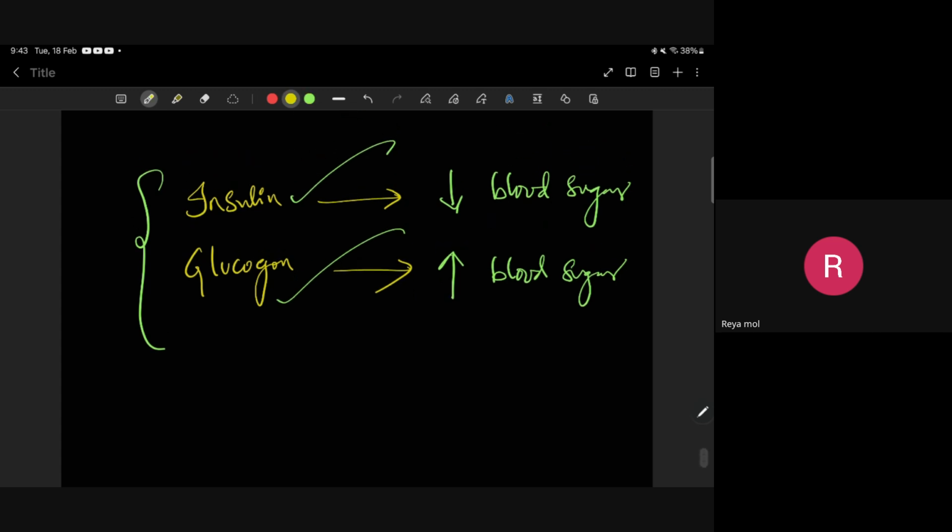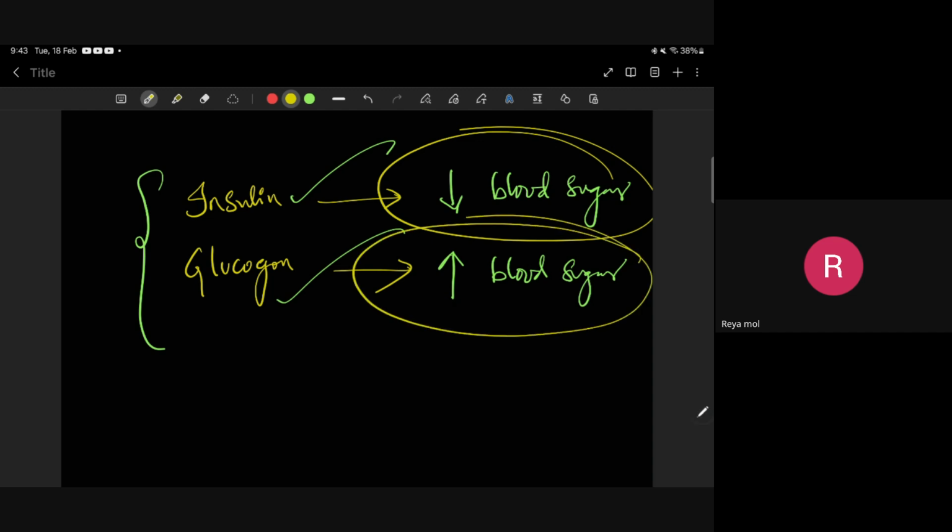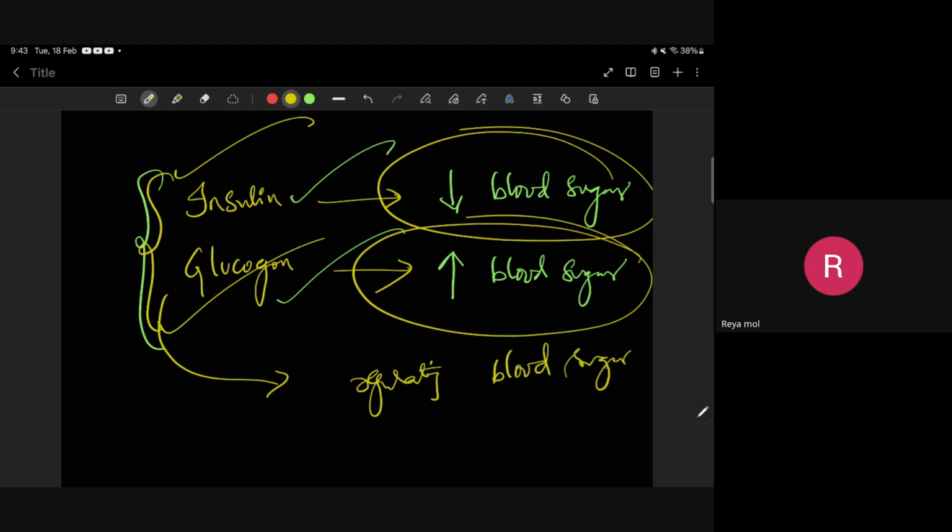Insulin's job is, when there is a lot of sugar in the blood, it will decrease the blood sugar. Glucagon's job is when it is low. Some people feel their sugar is low, so they go and eat some chocolates. They feel dizziness. That is when sugar is decreased in the blood, and the hormone glucagon will increase the blood sugar. In this way, one friend is decreasing the blood sugar, one friend is increasing it. Both are regulating the blood sugar levels.